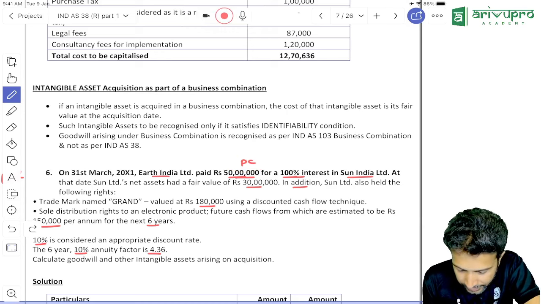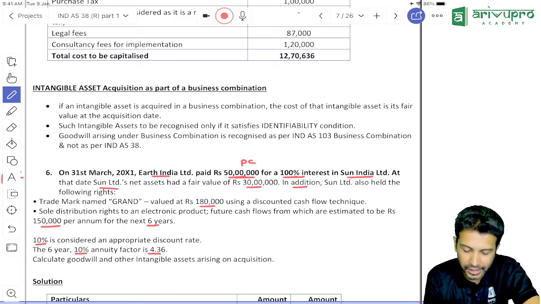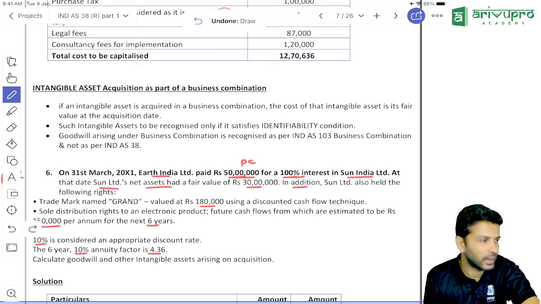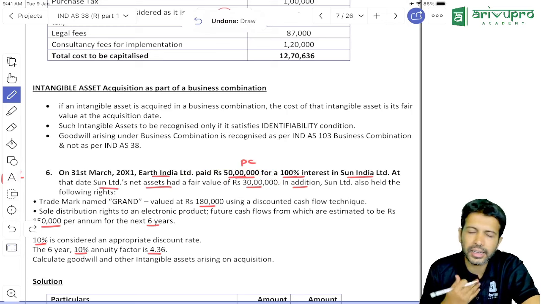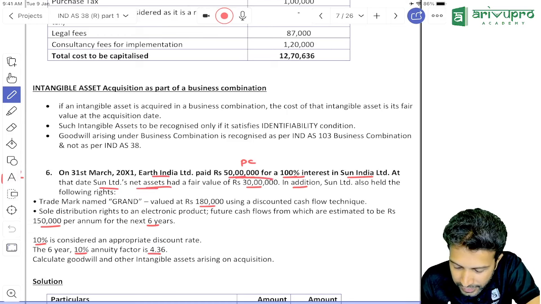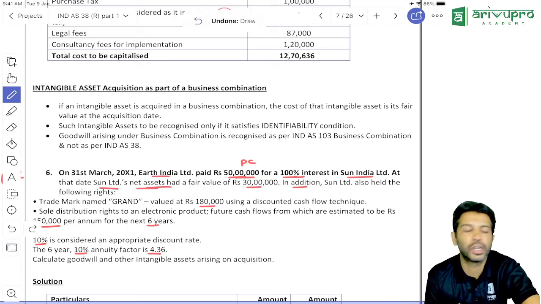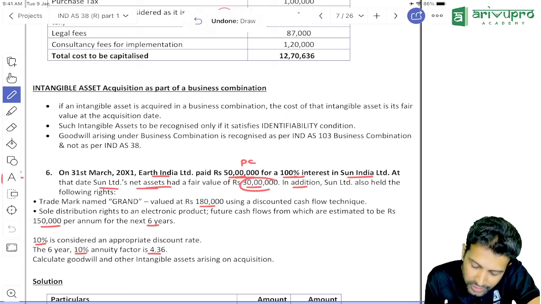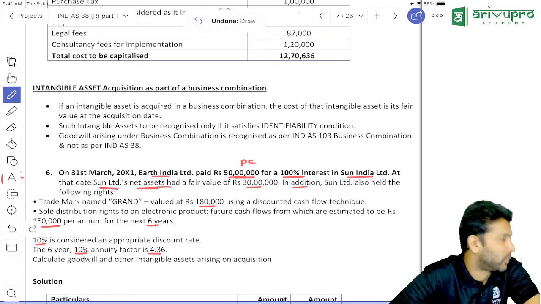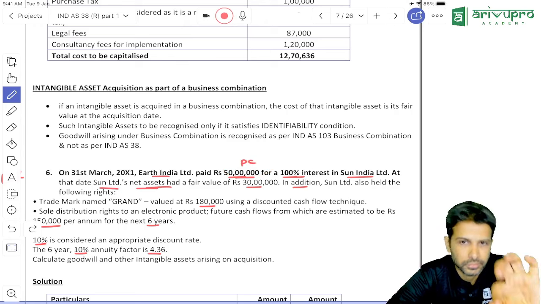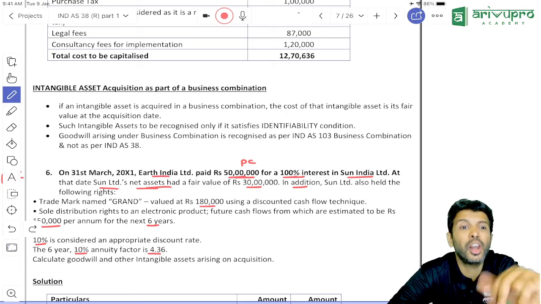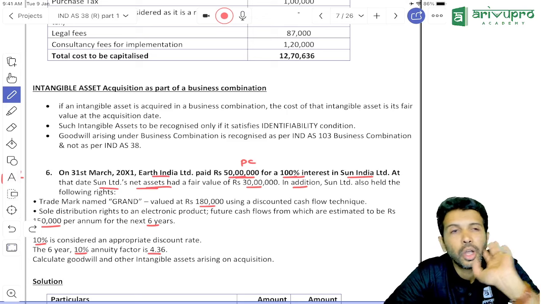On that particular date, Sun Limited, the selling company, their net assets had how much fair value? 30 lakh rupees. Should we calculate net assets or is it given? Given. So the fair value of net assets on the day you purchased the business was 30 lakh, but the purchasing company paid 50 lakh. That means they have paid extra. Extra means, for a purchasing company, it will be a loss. That loss only we call goodwill.